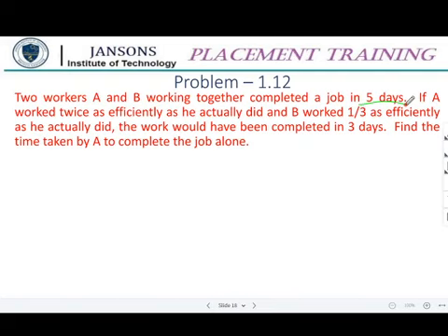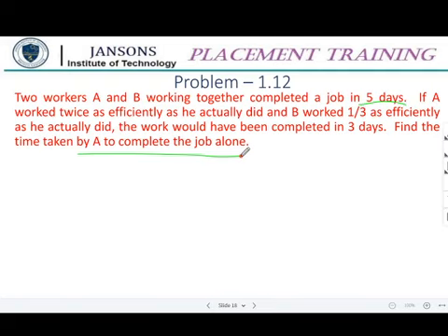The same type of problem here also. Find the time taken by A to complete the job all alone. So they are asking for A's alone time.